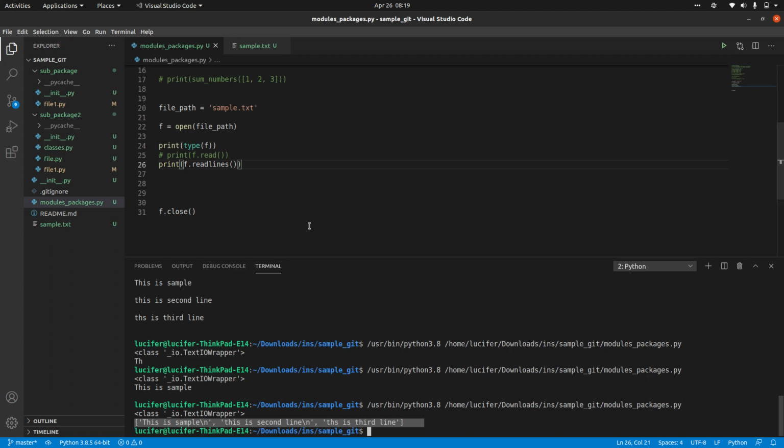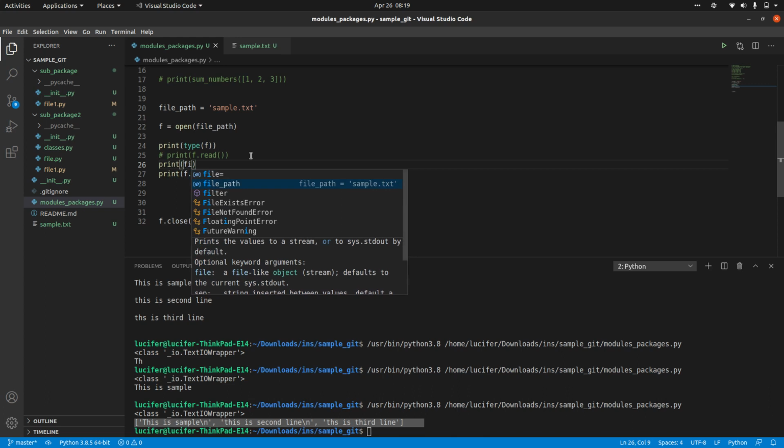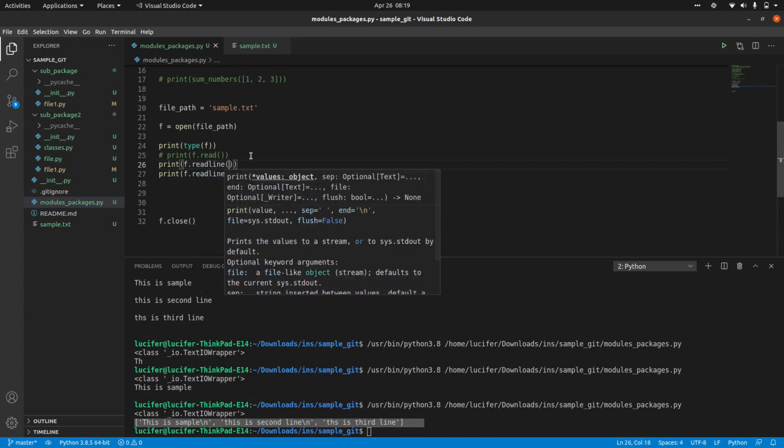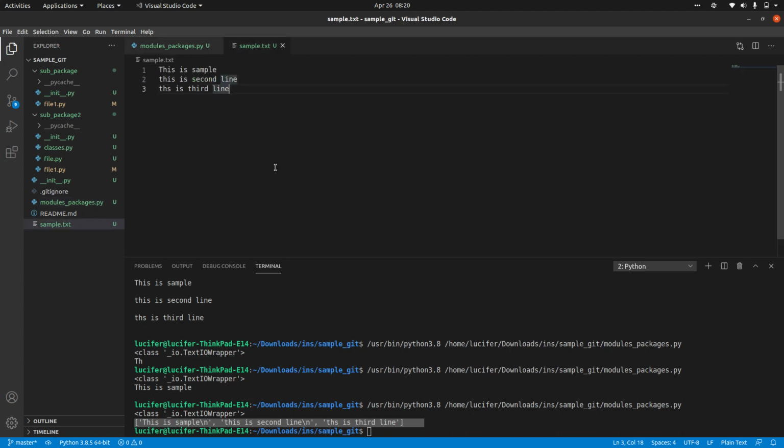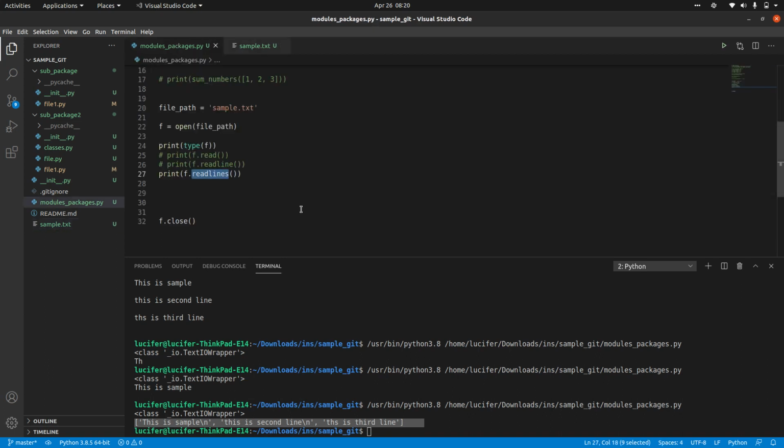Are you guys able to see this? So if you are using f dot read line, basically read is to read everything, and read line is to read that particular line. How many times you are calling this, that particular line number will be printed. Fine. So this is the second one, and we have read lines. Read lines is nothing but a method which converts all the lines into a simple list. So you can loop through this list and print whatever line number that you want.